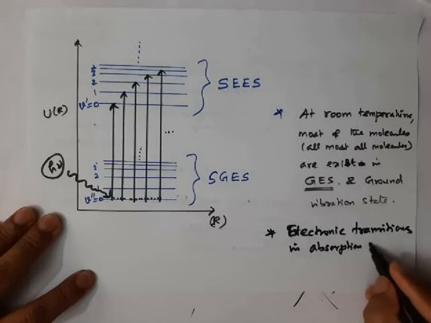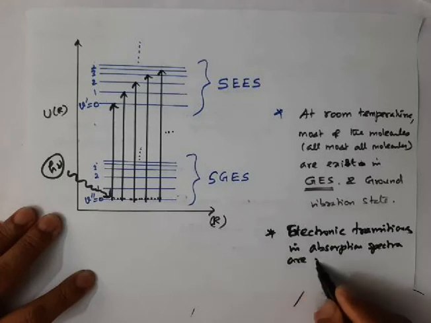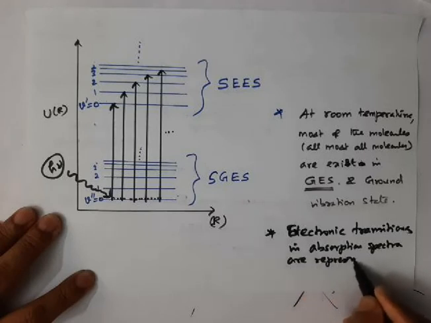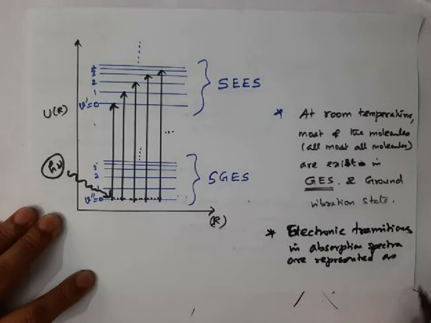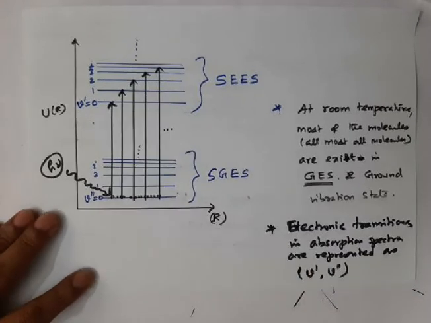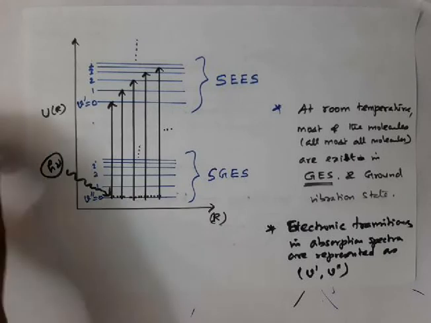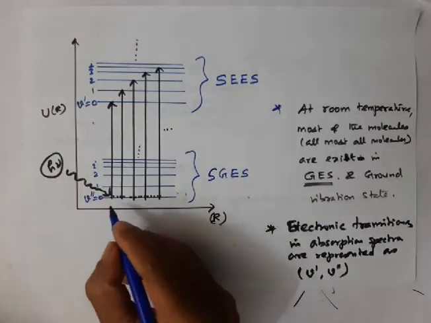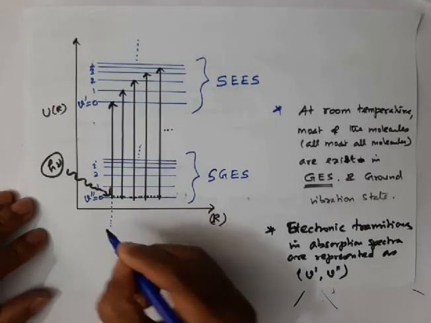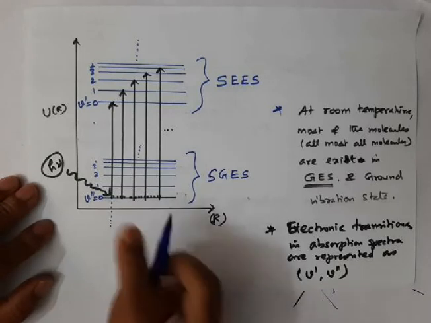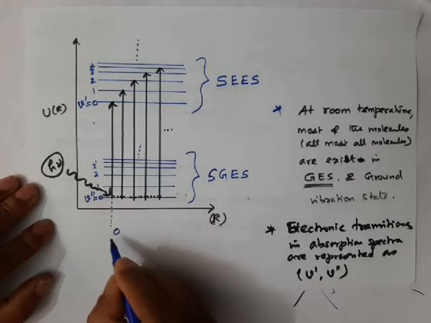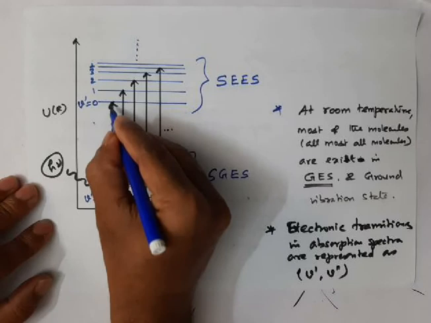In absorption spectra, transitions are represented as follows. We write V prime within curve brackets, V prime, V double prime. What is meant by that? See this transition, for example the first one. The lowest vibrational level is always 0, and the next vibrational level, the excited state, is 0.